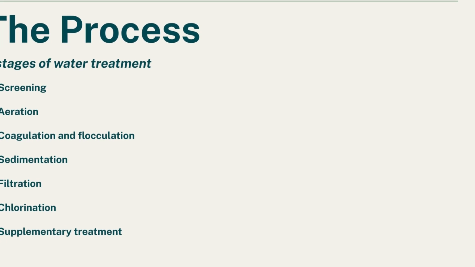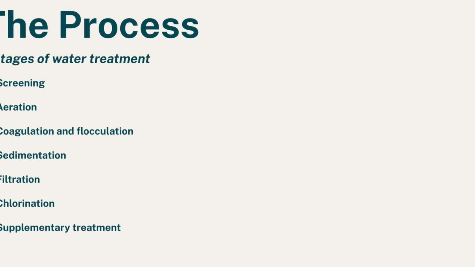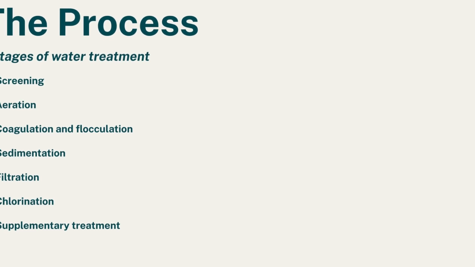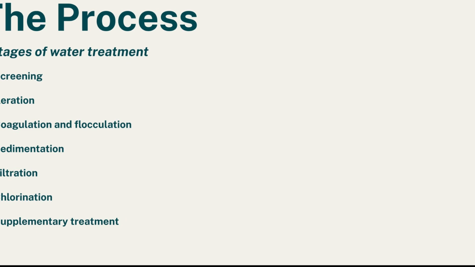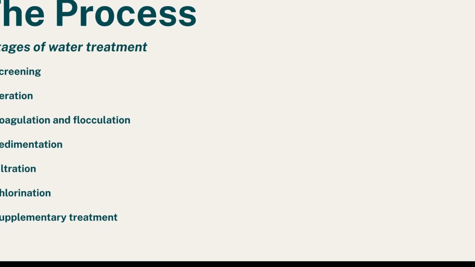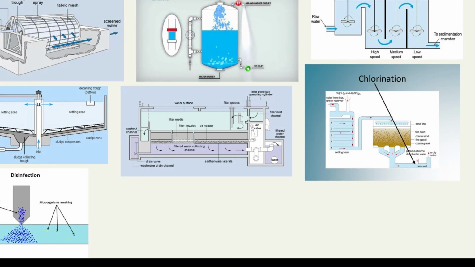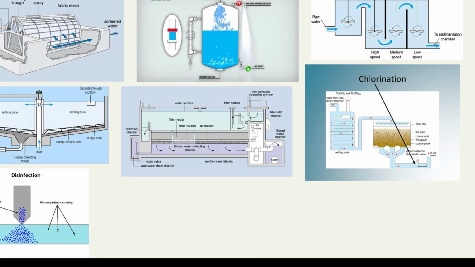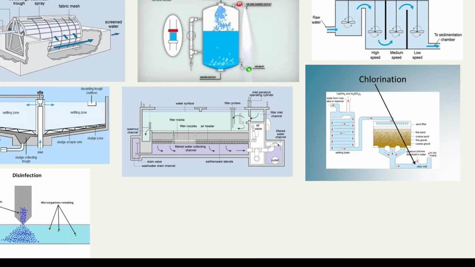The treatment can vary depending on the community and the initial quality of the water. The steps are as follows: screening, aeration, coagulation and flocculation, sedimentation, filtration, chlorination, and supplementary treatment. This slide is a visual representation of the 7 steps and how they work. We will briefly explain them all. So, you begin with screening.